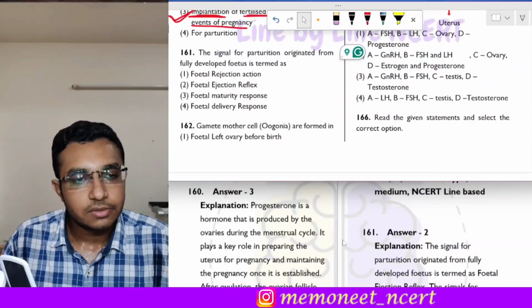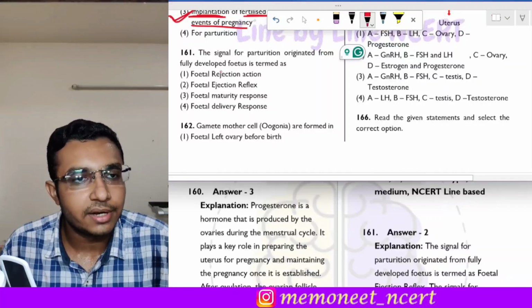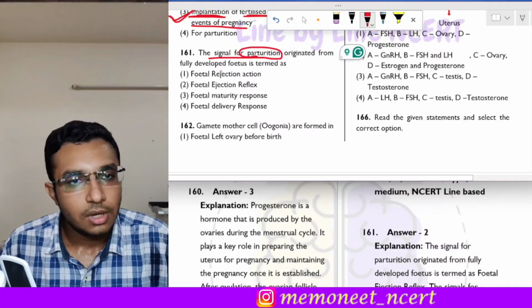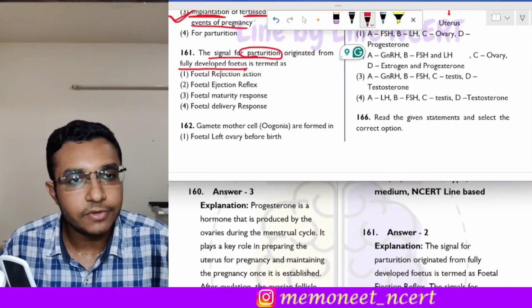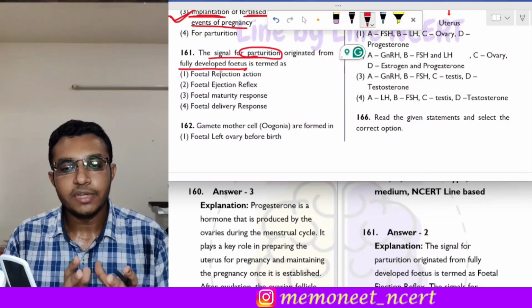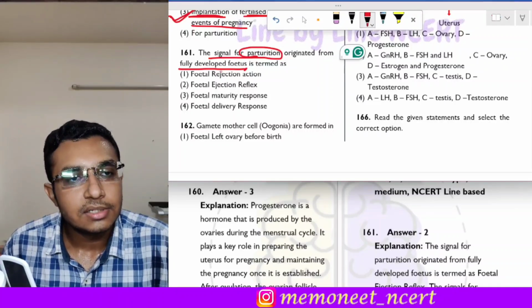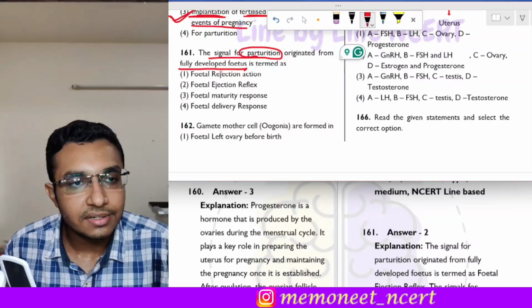Moving on to the next question, that is question number 161. The question 161 states that the signal for parturition originated from the fully developed fetus is termed as what? What happens is the fully developed fetus provides the signal for parturition, and this signal is called the fetal ejection reflex.